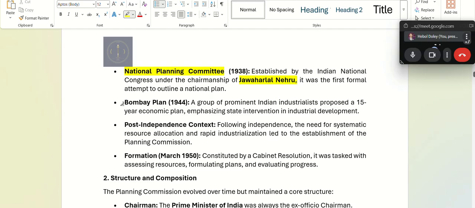Okay, then in 1944 there was the Bombay Plan, where a group of Indian industrialists proposed that we should have a 15-year economic plan, and the state should help in industrial development. So, let's focus our growth for 15 years. These industrialists said that in Bombay, and asked the state to invest or to help them in this development.